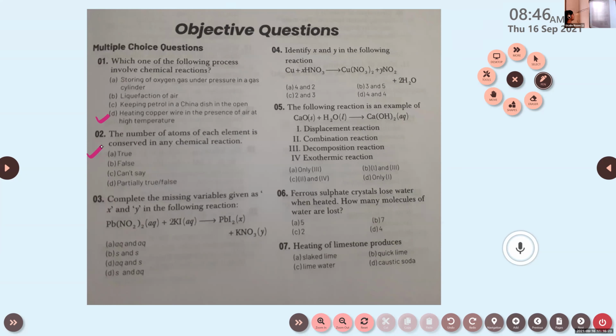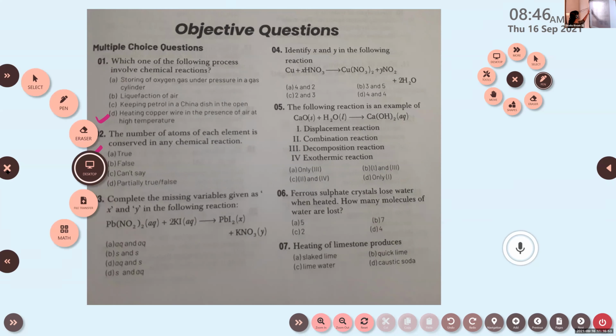Okay. And the third question, complete the missing variables given as X and Y in the following reaction. Pb(NO3)2 in aqueous state, plus 2KI in aqueous state, gives PbI2 and KNO3. You have to mention the physical state of PbI2 and KNO3. So question 3. Rifa, can you tell me?